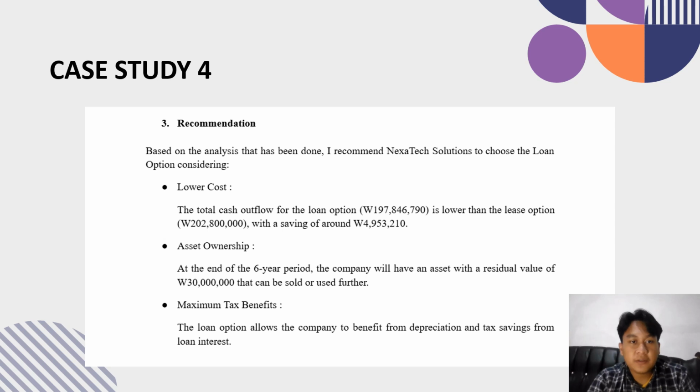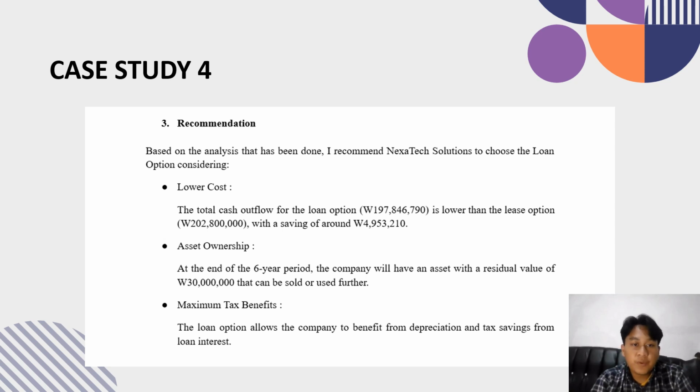Number 3, recommendation. When comparing the two options, loan option net cash outflow is 197,846,791, and lease option net cash outflow is 202,800,000. The difference, around 4,953,210, is in favor of the loan option.